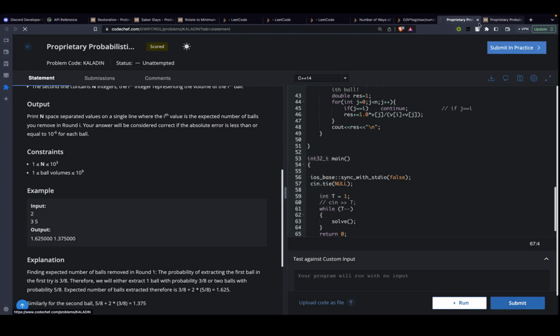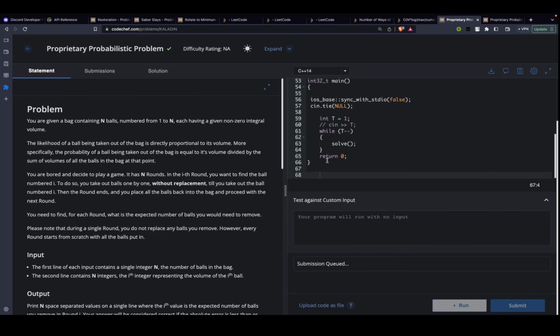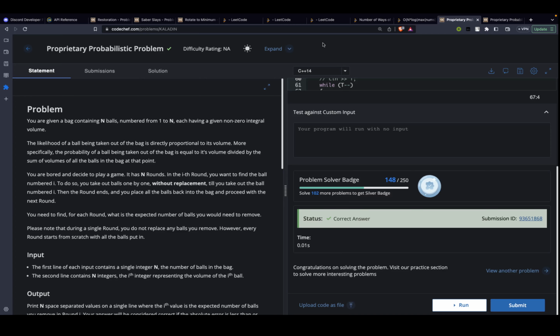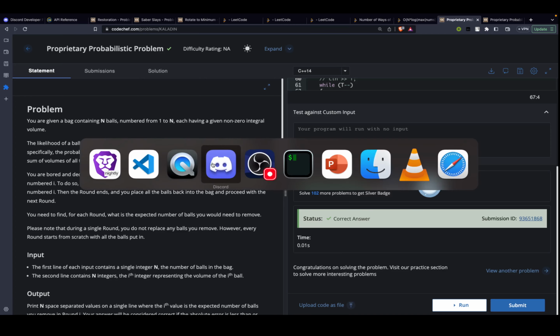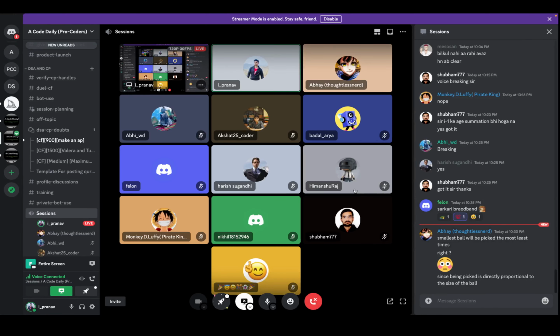Okay, I'll have to submit this in practice. Okay, we get a correct answer for this. So yeah, that was it for this session. I just wanted to be brief about it and not make it too complicated to understand. I hope the concepts were clear.